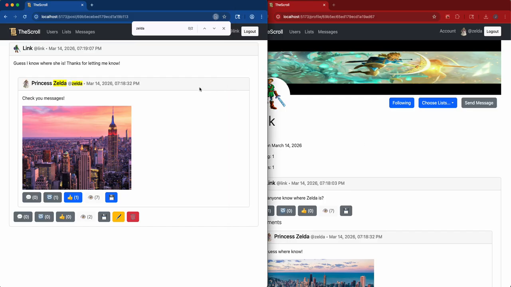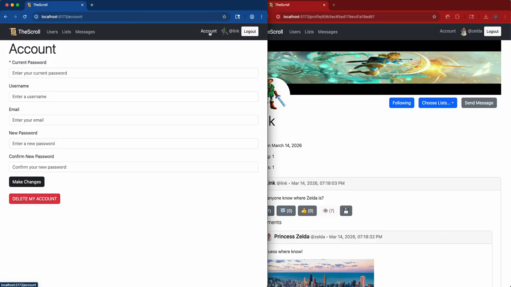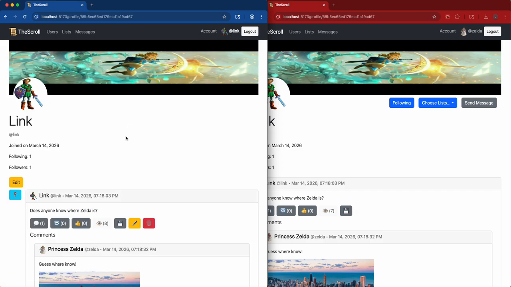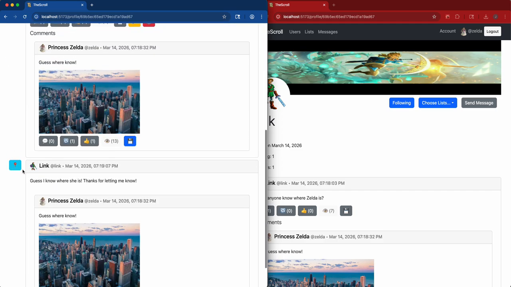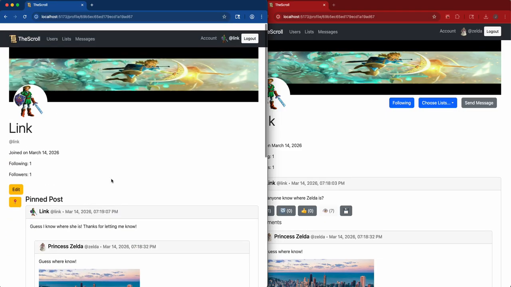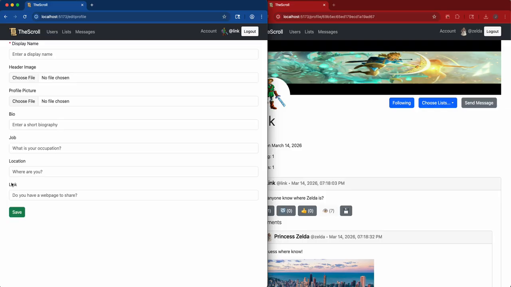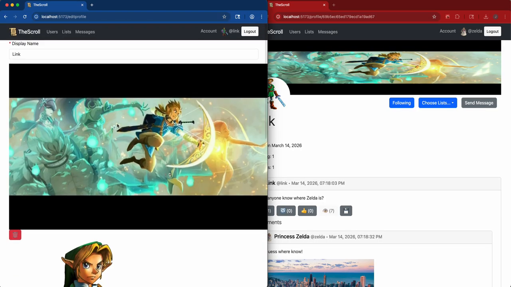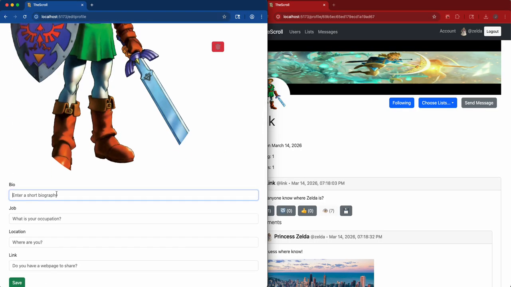Oh, the one other thing we can do is go and look at account. So if I come over here, actually a couple things, we could do profile first, right? Because we could pin this post. You notice it shows up here as a pinned post. And then the other thing we can do is give him more. The images show up large in this view. We can give him more of his biography.